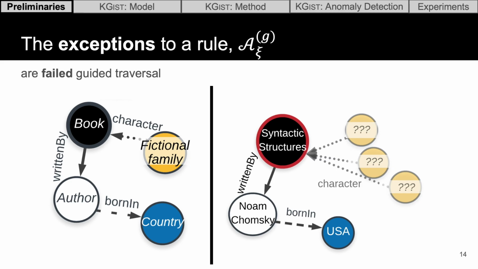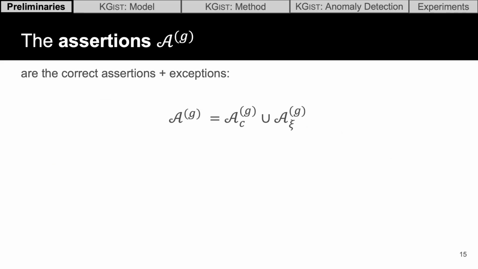However, the rule may not correctly apply to all book nodes. For example, a non-fictional book like Syntactic Structures, since it's non-fictional, doesn't have any fictional family characters. As a result, the rule asserts something about it that's not true for this node, so we call this an exception to the rule. Another way of thinking about it is a failed guided traversal.